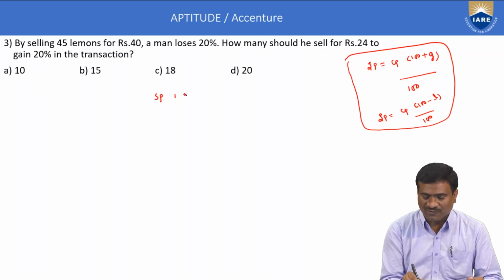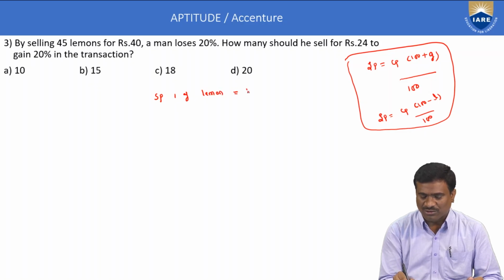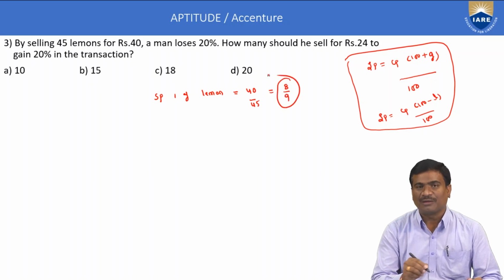Here, by selling 45 lemons for rupees 40, convert into one article price, the selling price or cost price. Here, 45 lemons for rupees 40, then the selling price of 1 lemon is equal to 40 by 45. That means here 8 by 9 is the price of 1 lemon.